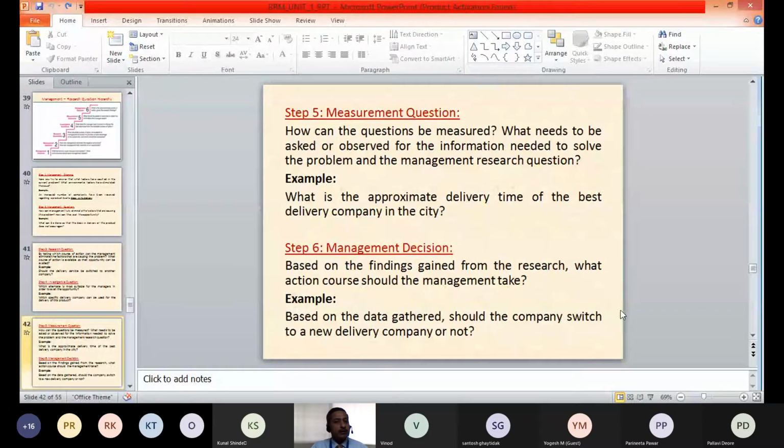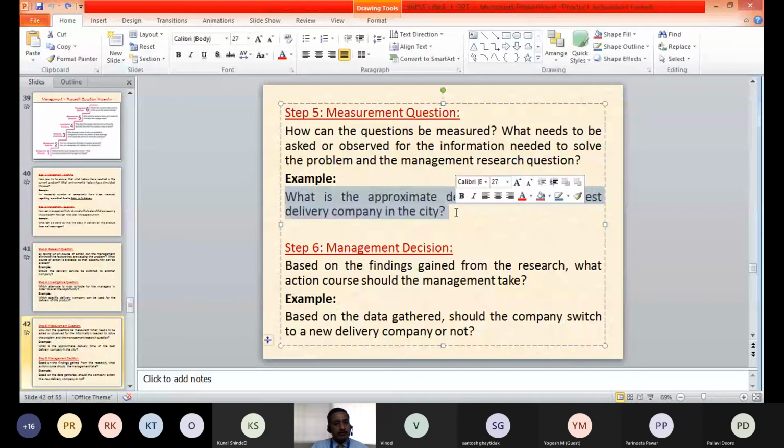Going further, the measurement question: we now specifically ask the respondents what is the approximate delivery time of the best delivery company in the city. Once we have all this data about the delivery time of the best delivery company in the city, that information is presented to the management to take the decision.